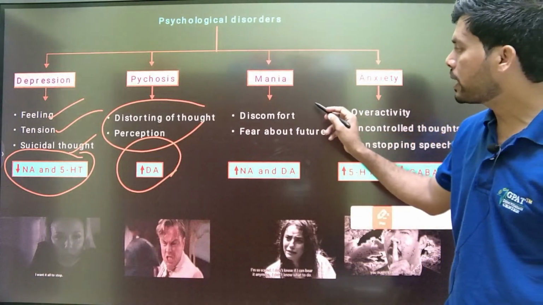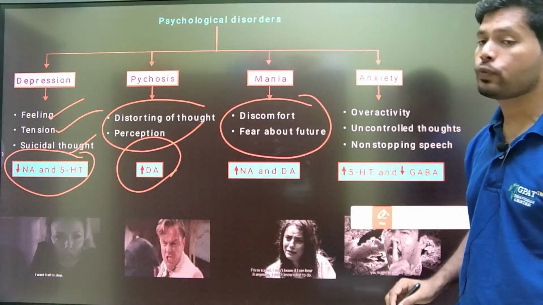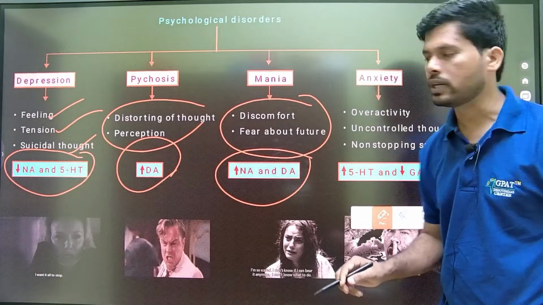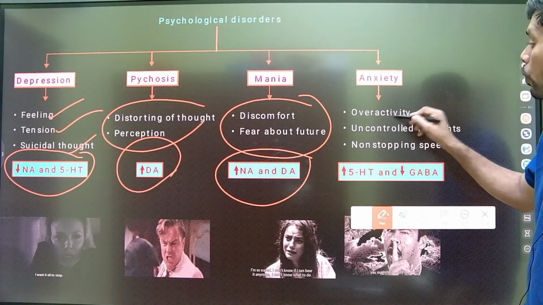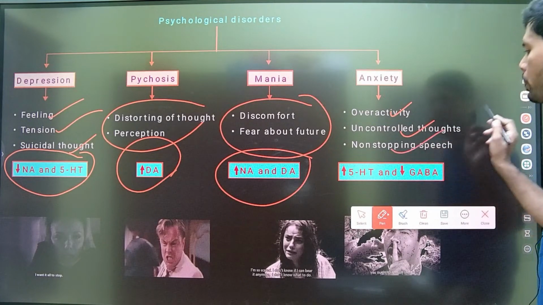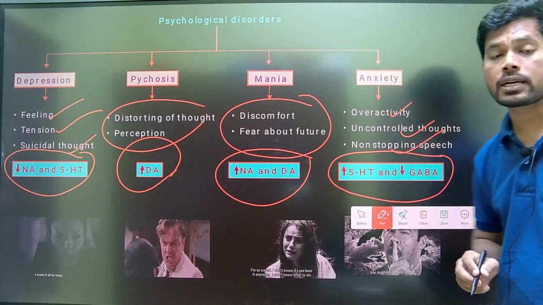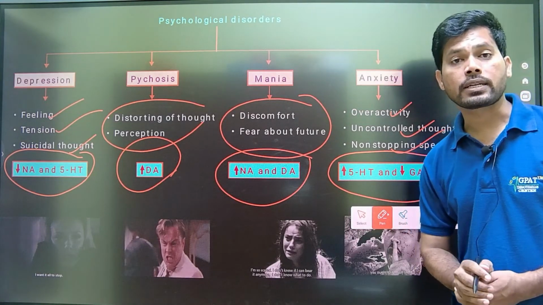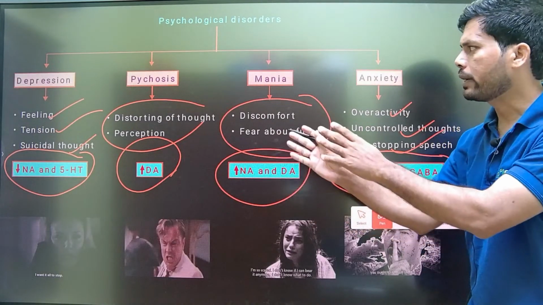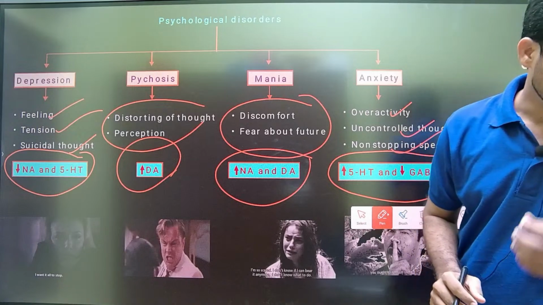And mania is nothing but excess exhilaration, discomfort, fear about the future, especially because of increasing noradrenaline and dopamine levels. And anxiety is nothing but overactivity, excess tension, uncontrolled thoughts, non-stopping speech; increasing serotonin and decreasing GABA is the characteristic feature of anxiety. So this is simply what depression, psychosis, mania as well as anxiety are.